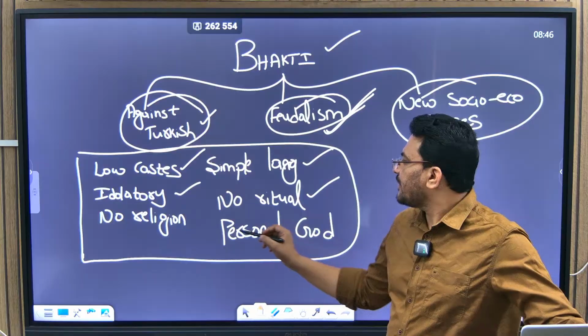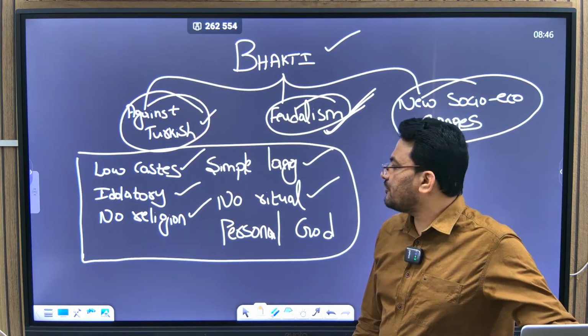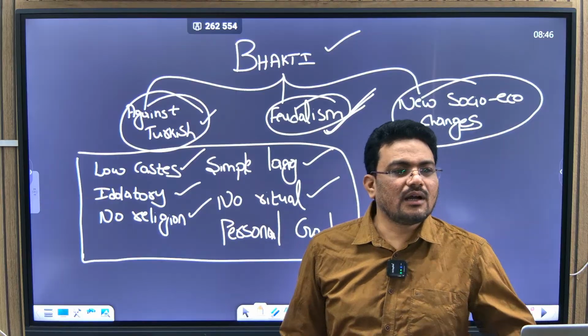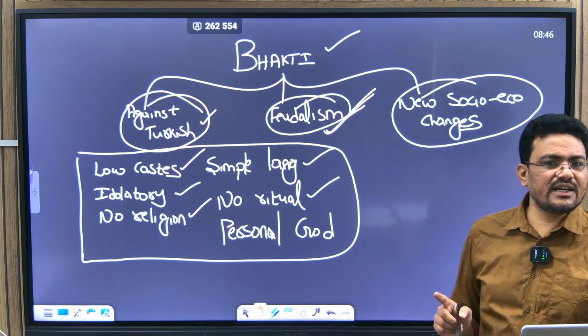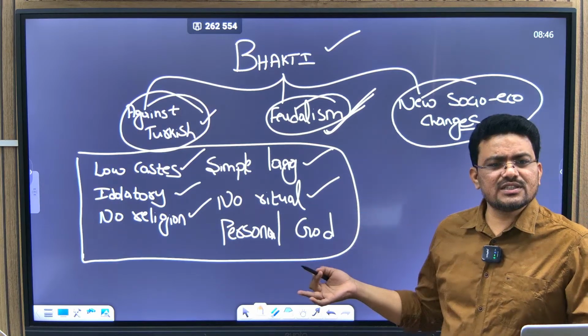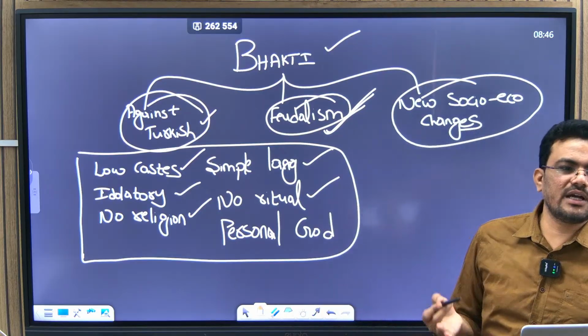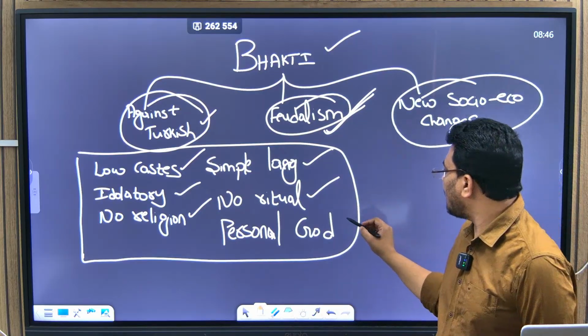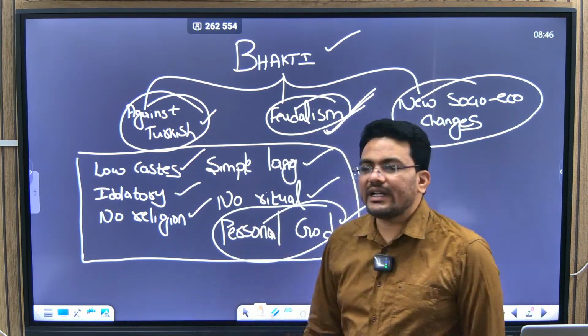And they do not subscribe to one religious philosophy. For example, Guru Nanak is from the Sikh religion, and Kabir was a mix of both Hindu and Islam. And personalization of God is very important.